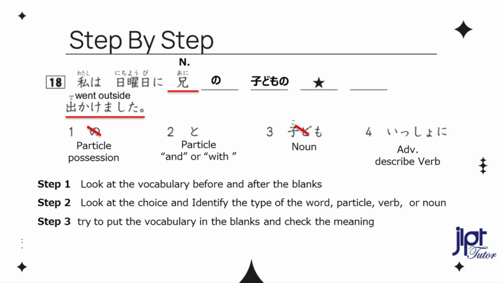Look at the verb. 出かけました means went outside. Remember, we have particle to say do something with someone. The star mark is to. 私は日曜日に兄の子供と一緒に出かけました。 I went out with my brother's child on Sunday.